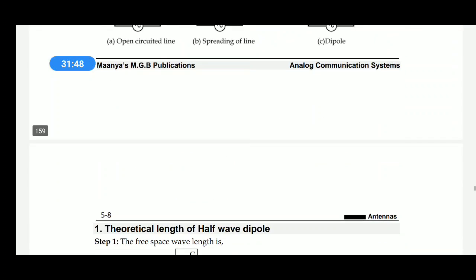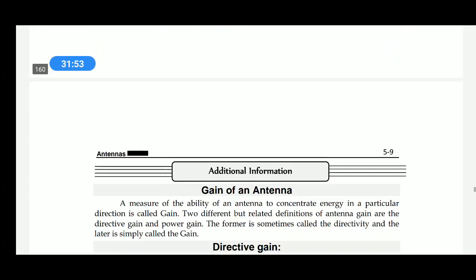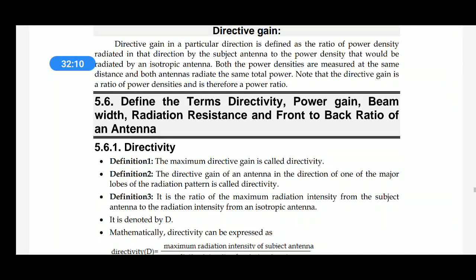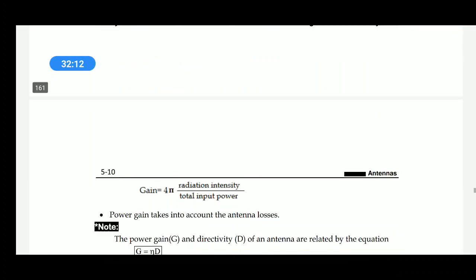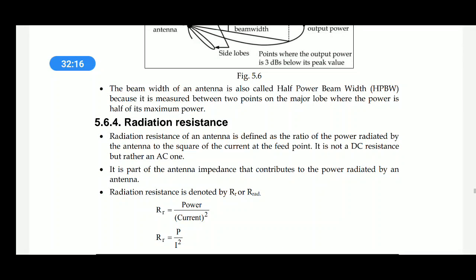Dipole, how to make a half-wave dipole. Some problems on half-wave dipole. Terms related to antenna: directivity, power gain, beam width, radiation resistance, front to back ratio. Power gain, these are the terms you should define also.